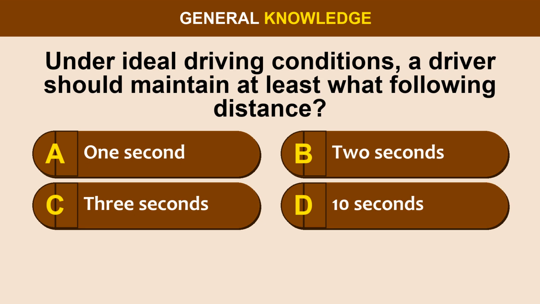Question 72. Under ideal driving conditions, a driver should maintain at least what following distance? Option A, 1 second. Option B, 2 seconds. Option C, 3 seconds. Option D, 10 seconds.